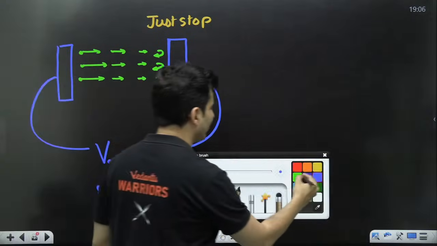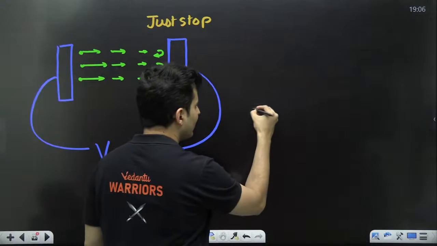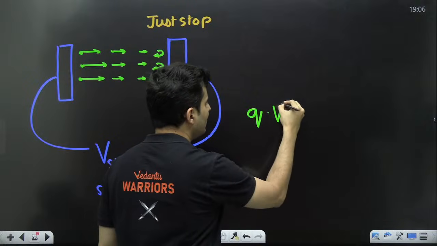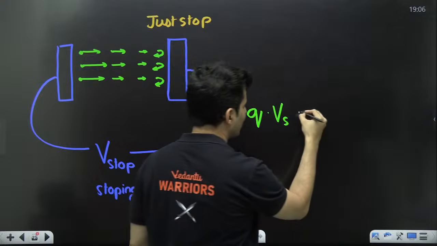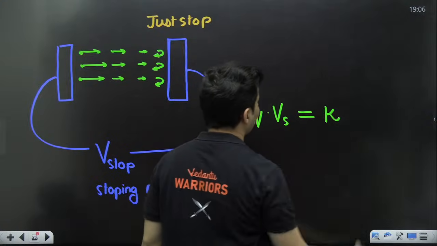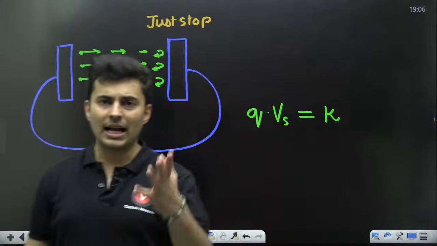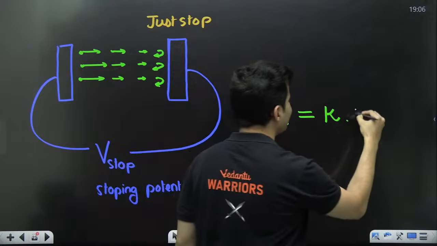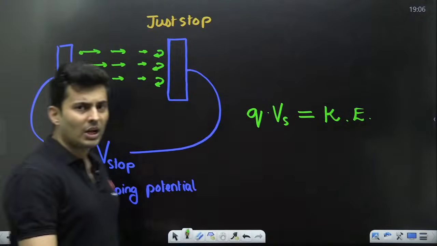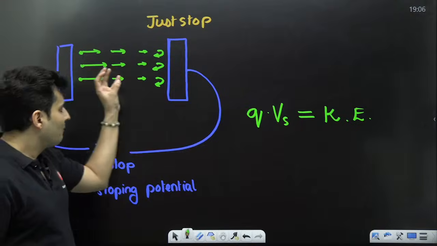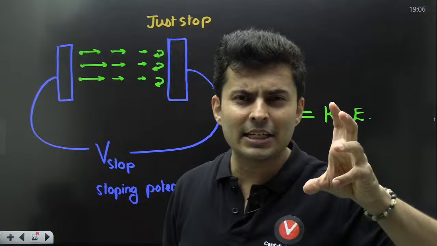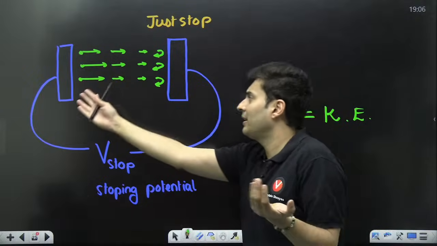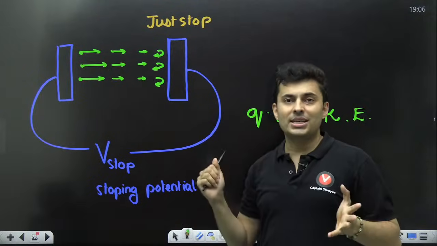And the formula for that is the charge into the stopping potential. The charge into the stopping potential is the kinetic energy. It is very simple to visualize this, because whatever potential drop will be there will be converted into kinetic energy, or whatever kinetic energy will be there will be converted into potential energy.